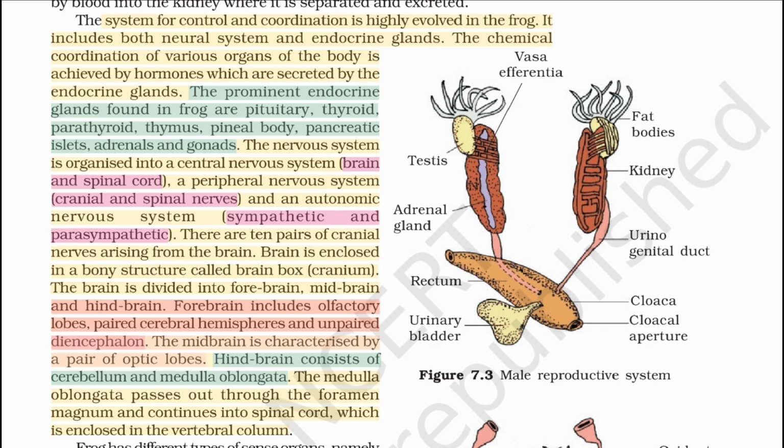There are 10 pairs of cranial nerves arising from the brain. The brain is enclosed in a bony structure called the brain box, the cranium. The brain is divided into forebrain, midbrain and hindbrain. The forebrain includes olfactory lobes, paired cerebral hemispheres and unpaired diencephalon. The midbrain is characterized by a pair of optic lobes. The hindbrain consists of the cerebellum and medulla oblongata. The medulla oblongata passes out through the foramen magnum and continues into the spinal cord, which is enclosed in the vertebral column.